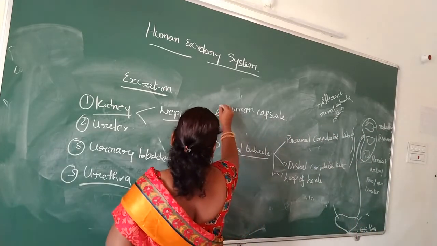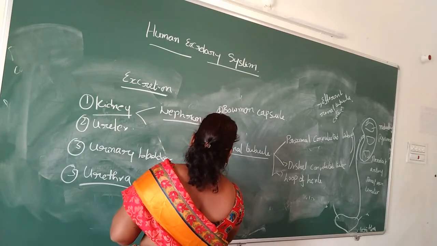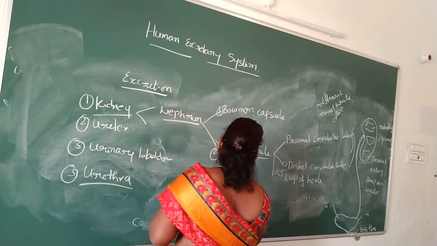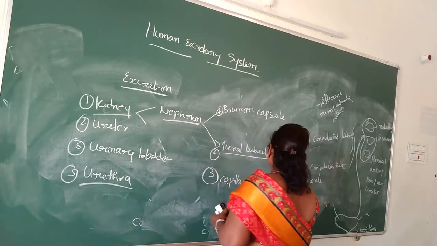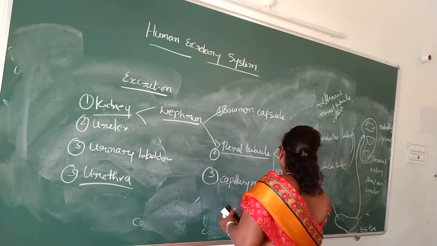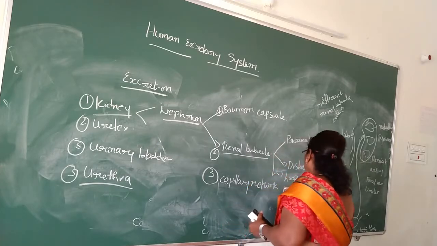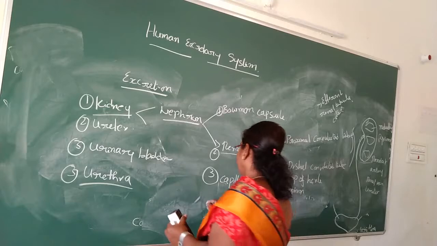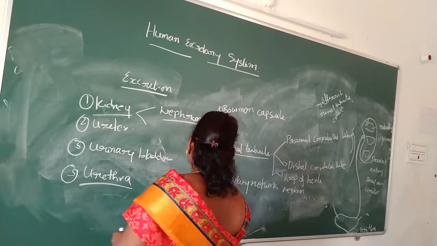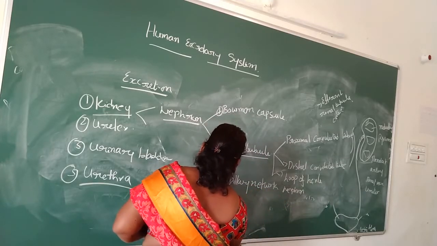This is the first one, this is the second one, the third one is the capillary network of nephron. Fourth one is the collecting tubule.